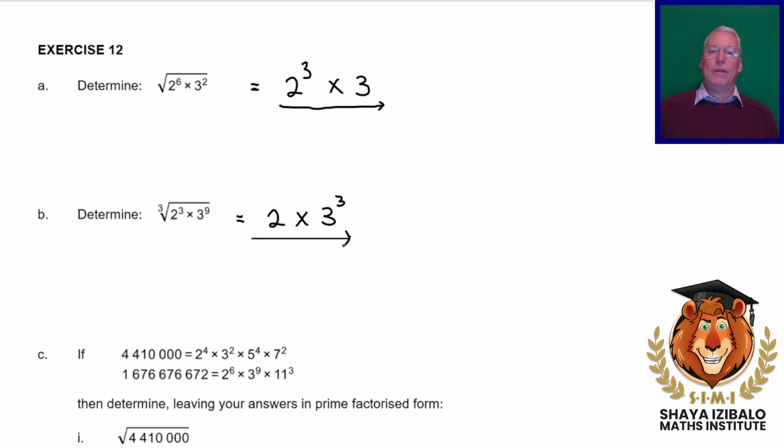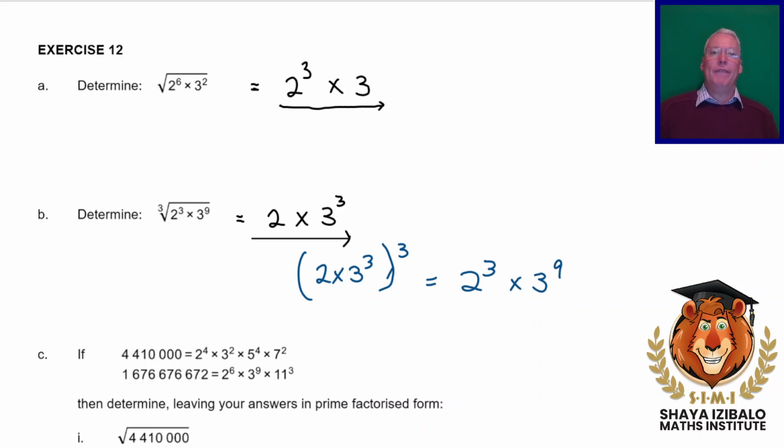If we were to multiply this by itself and by itself again, in fact, I'm not even going to do it like that. I'm going to say if we were to cube that, then we would get back to 2 to the 3. Remember our exponent laws that we've just been working on? Both the 2 and the 3 cubed must get cubed, and we get 3 to the 9.